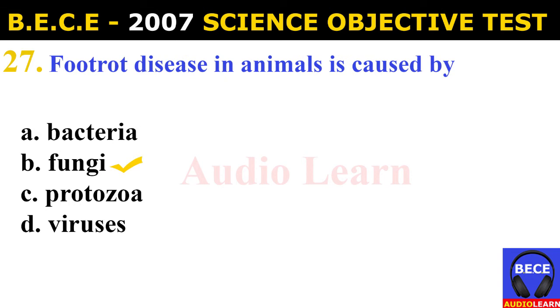Number 27. Foot rot disease in animals is caused by A. Bacteria, B. Fungi, C. Protozoa, D. Viruses. And the answer is B. Fungi. Foot rot disease in animals is caused by fungi.